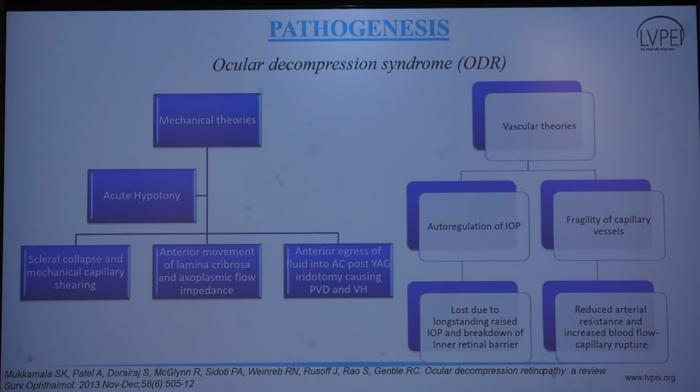Lastly, there is an anterior egress of fluid from the posterior segment into the anterior chamber post YAG iridotomy, causing a posterior vitreous detachment and a vitreous hemorrhage. The vascular theory states that there is a loss of autoregulation, and also fragility of the capillary vessels, which leads to the vitreous hemorrhage and the multiple layered retinal hemorrhages.